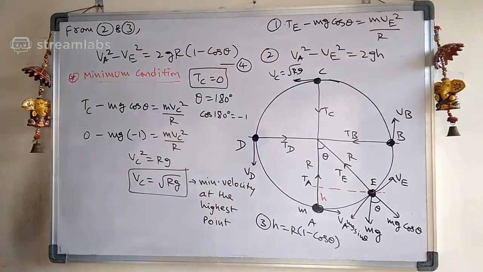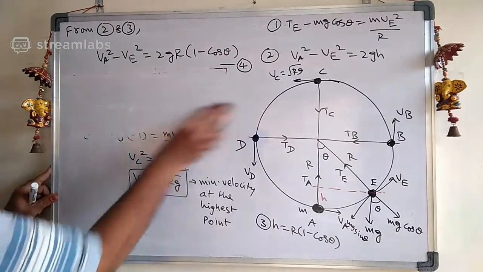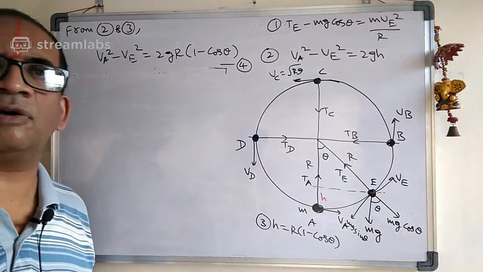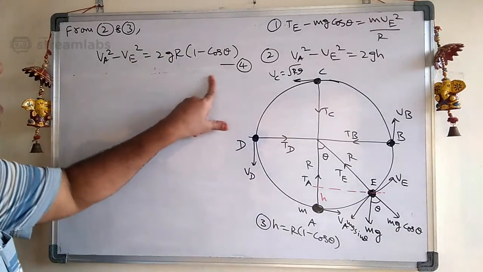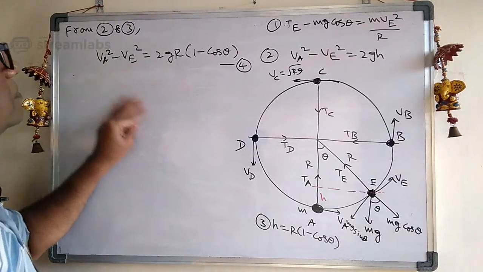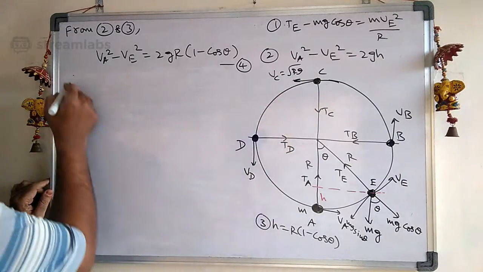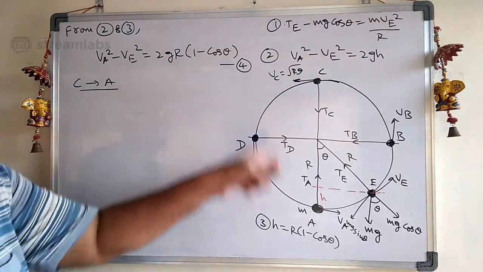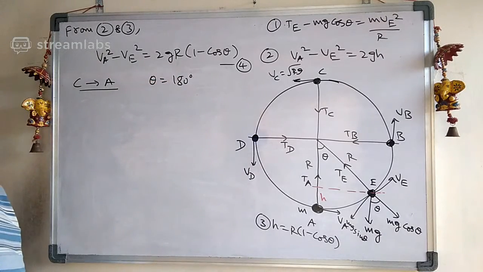Let us do one thing here. Now we are going to get everything by using our 3 equations. Let us take equation number 4. Say from C to A I traveled. When I travel from C to A, the theta value I travel is 180 degrees.